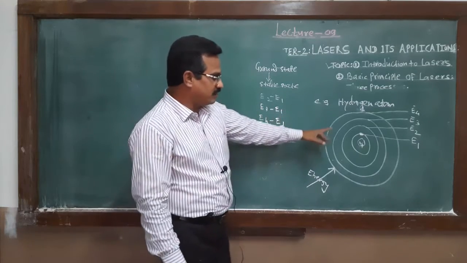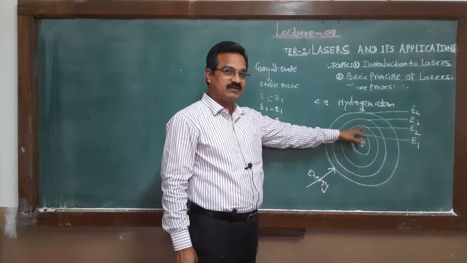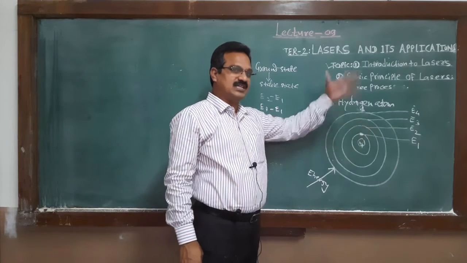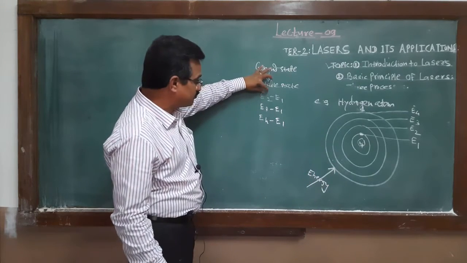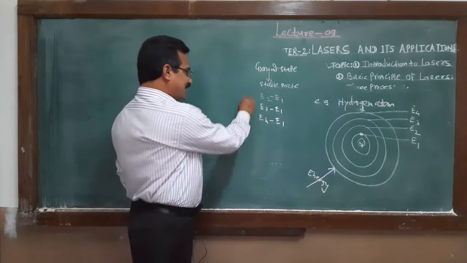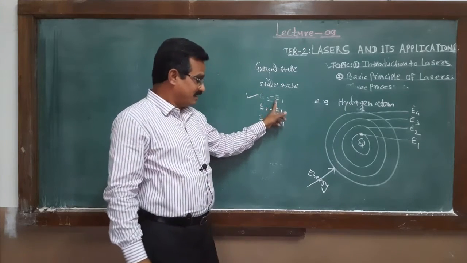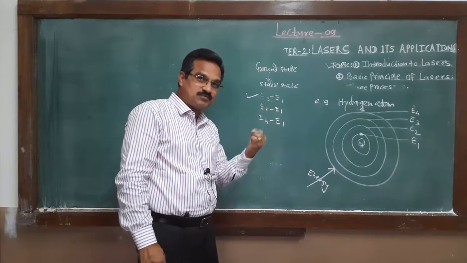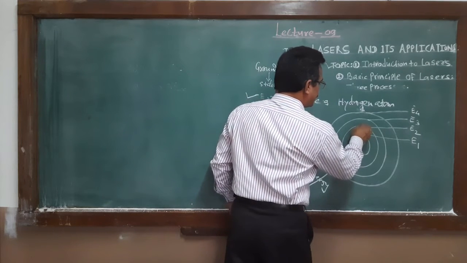We are all familiar that the energy of the electron in the first orbit is less as compared to the energy in the second orbit. Again, the second orbit energy is less as compared to the third orbit, and in this way. But when the energy supplied is equal to the difference of this, or this, or this, if the energy supplied is equal to E2 minus E1, at that time that energy is absorbed by that atom, and due to this absorption of energy, that electron jumps to the next orbit, that is the second orbit.